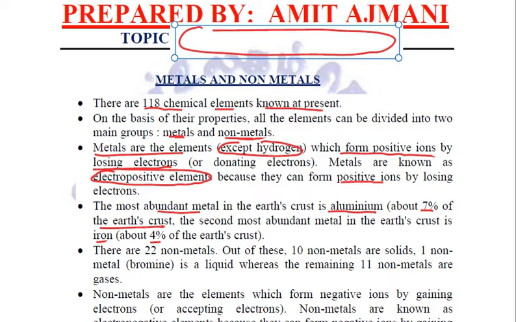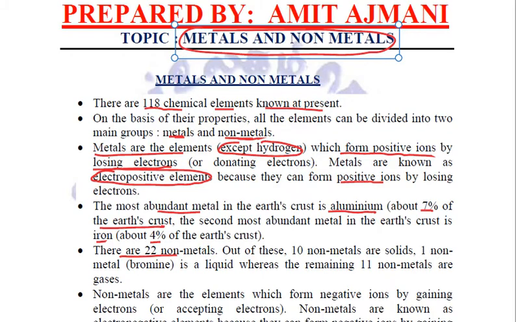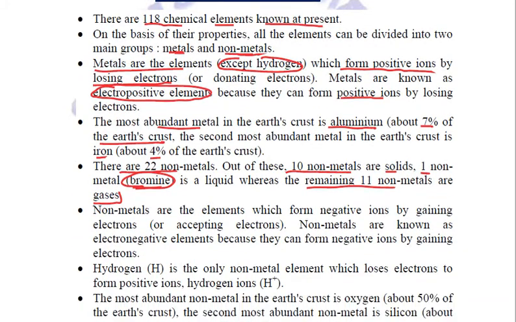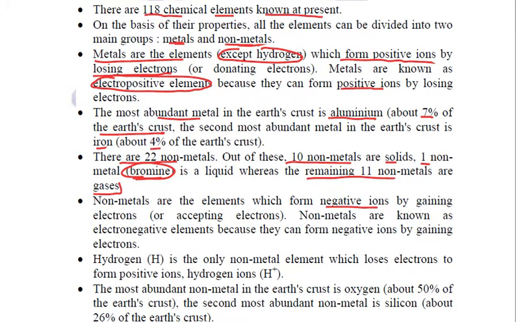Talking about non-metals, there are 22 non-metals, and out of these, 10 non-metals are solids. One of them is liquid, which is bromine, and the remaining 11 non-metals are gases. Now, these non-metals are the elements which form negative ions because they accept or gain electrons, and that is why they are known as the electronegative elements because of their forming the negative ions.